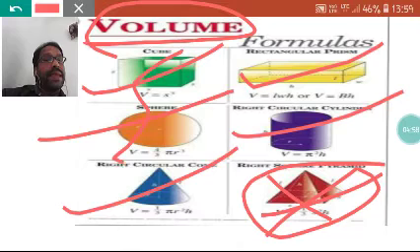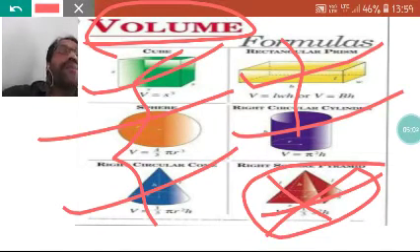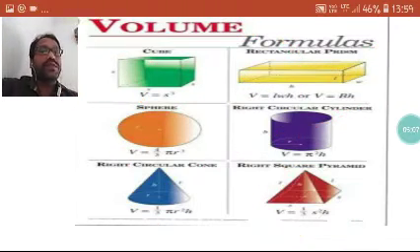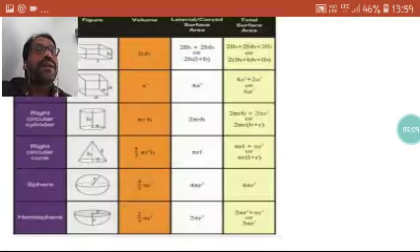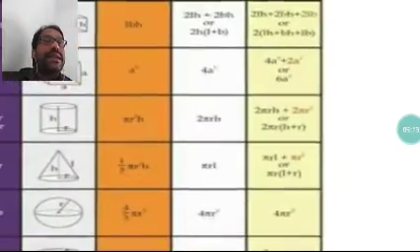These are the main things. These 5 figures are the main ones where we have to find the volume and surface area. So today we will discuss first. See, one more thing is given; you can see this in detail here.